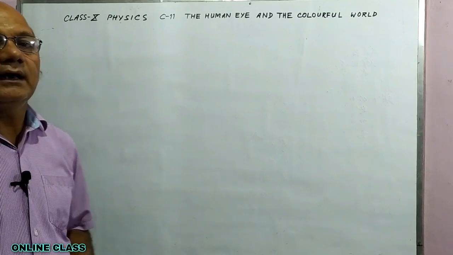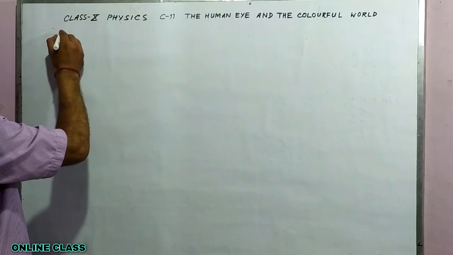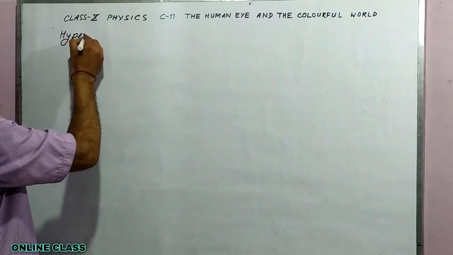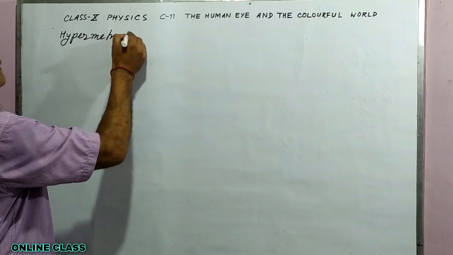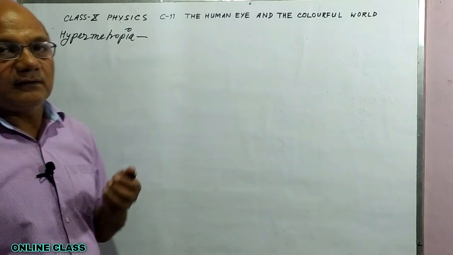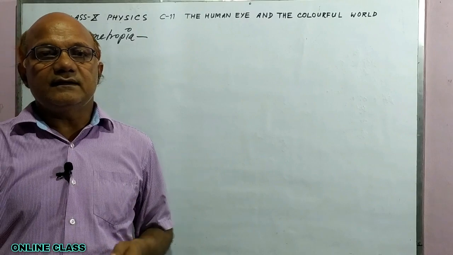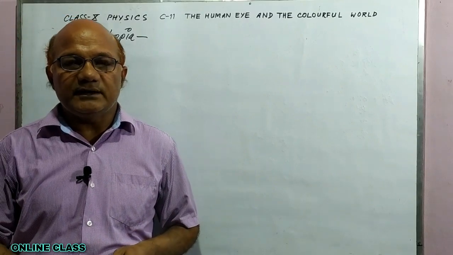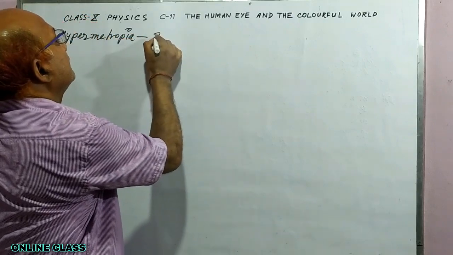Now another defect is hypermetropia. In this defect, a person can see distant objects clearly, but cannot see nearby objects clearly. Distant means far away.